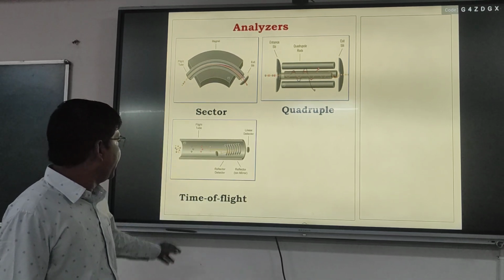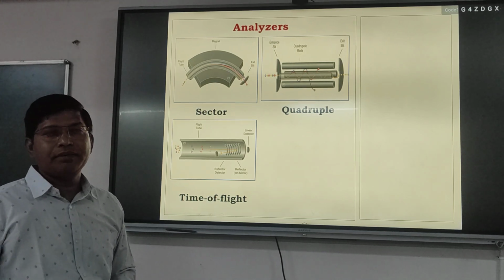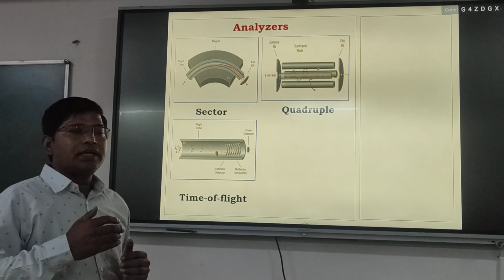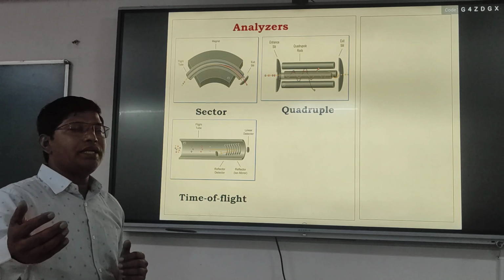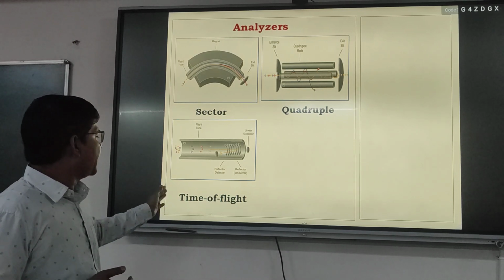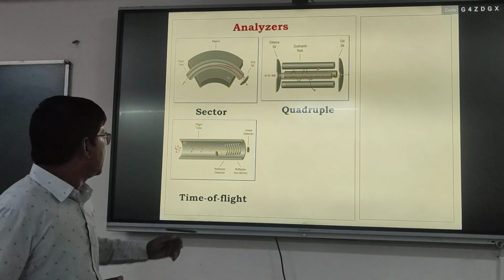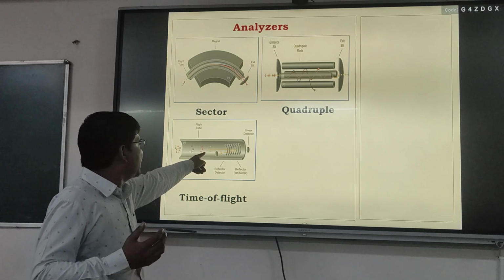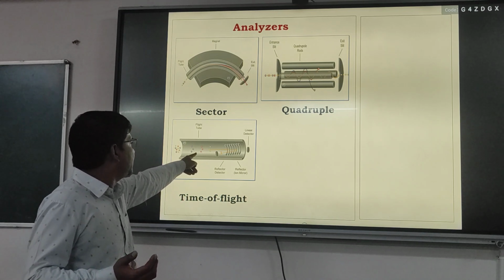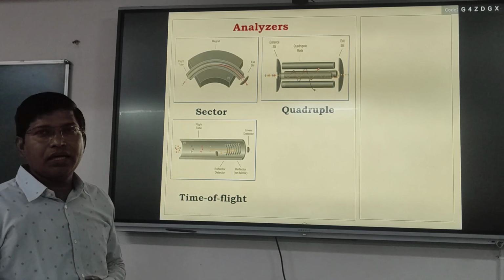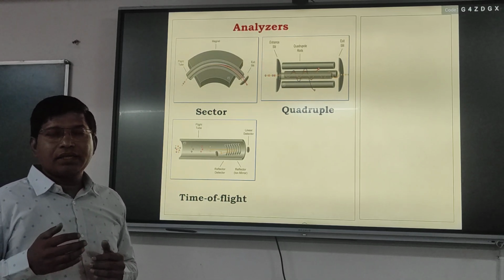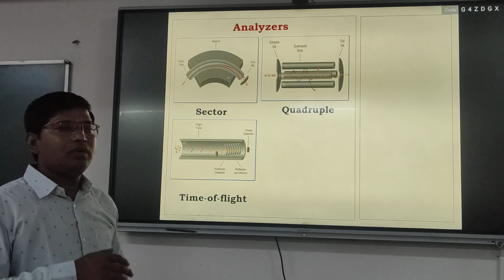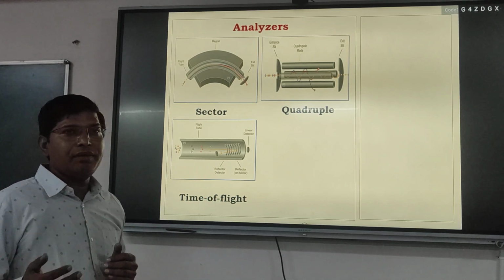And finally we have time of flight. Time of flight means the time the ions take from origin to reach the detector. Here you can see the different colors. The yellow ions have the lighter molecular mass, followed by the red one, then the blue one. So the lighter ions reach first in time of flight, followed by the bigger molecular masses. That is called time of flight.